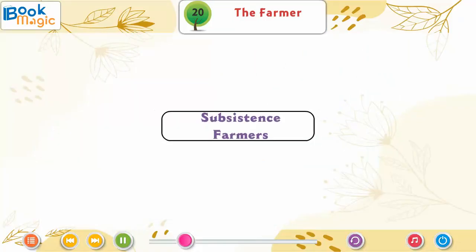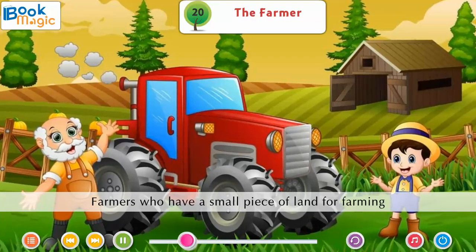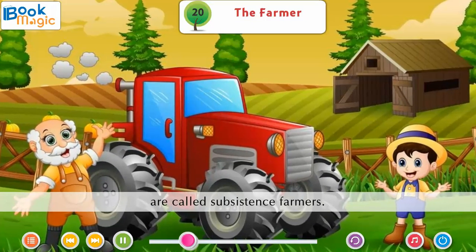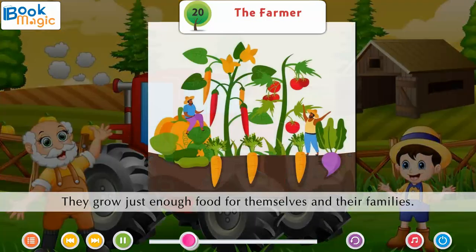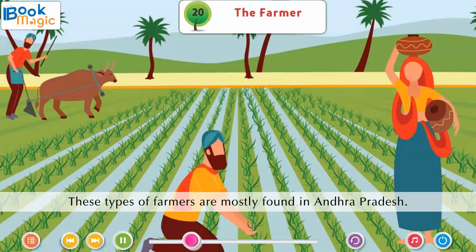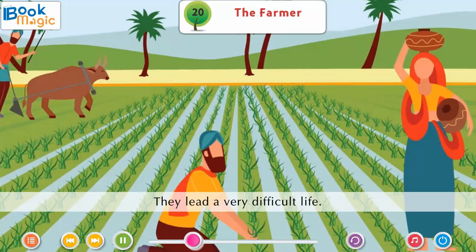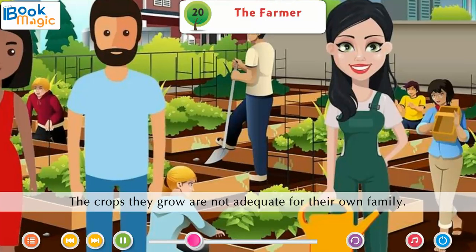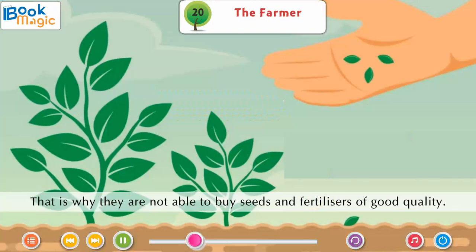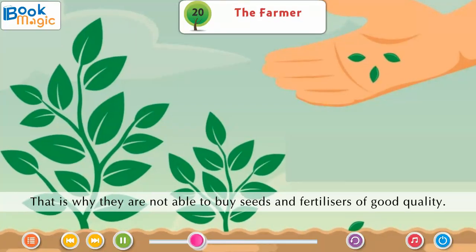villages. Subsistence farmers. Farmers who have a small piece of land for farming are called subsistence farmers. They grow just enough food for themselves and their families. These types of farmers are mostly found in Andhra Pradesh. They lead a very difficult life. The crops they grow are not adequate for their own family. That is why they are not able to buy seeds and fertilizers of good quality.